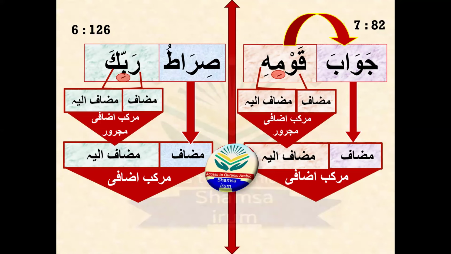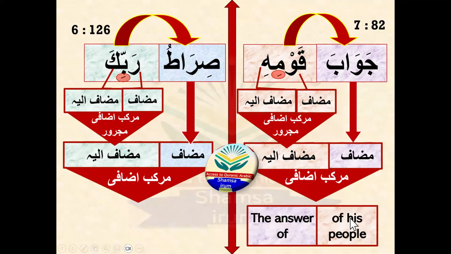So qawmi is majroor because it is mudafun ilay for the mudaf jawaba, and rabbi is majroor because it is mudafun ilay for the word siratu mudaf. Okay, so you will translate it as the answer of his people. You have to translate word by word. So the first word is jawaba, so you translate jawaba as the answer. Of, you know why we use of in a possessive phrase, to translate in English.